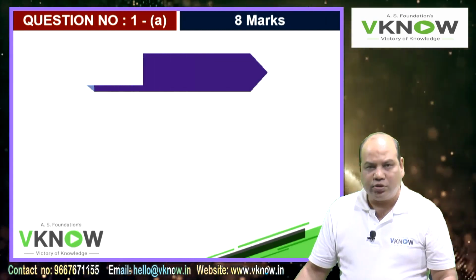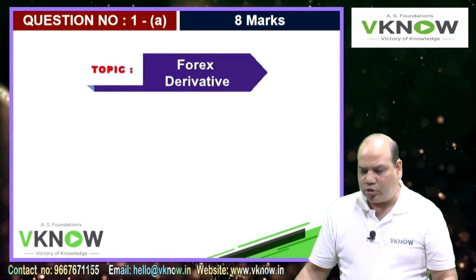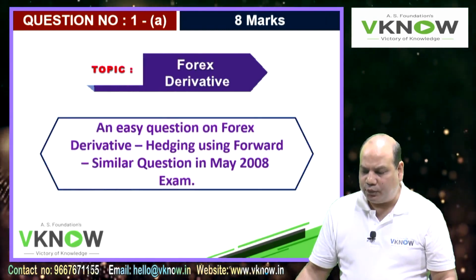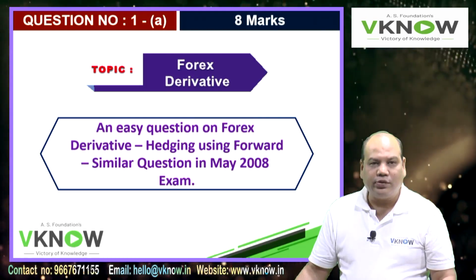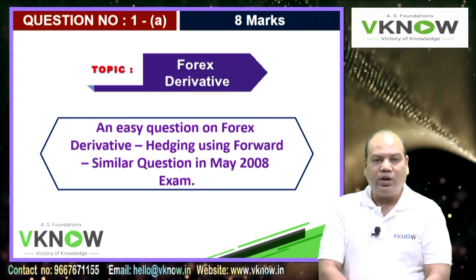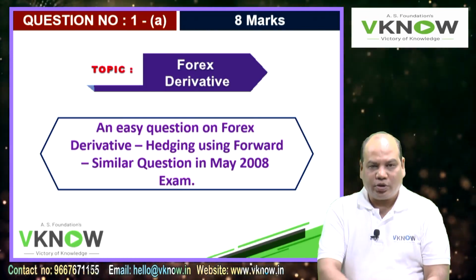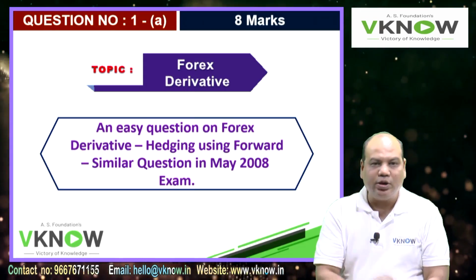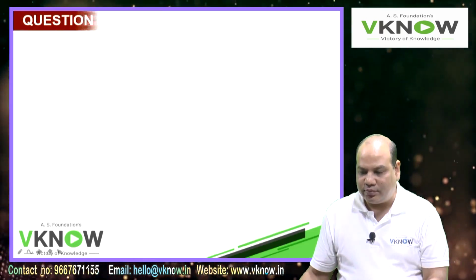The first question, 1A, was for 8 marks and the topic was forex derivative. It was a very easy question on forex derivative where they asked you to hedge using a forward contract, and this was very similar to a question asked in the May 2008 exam.